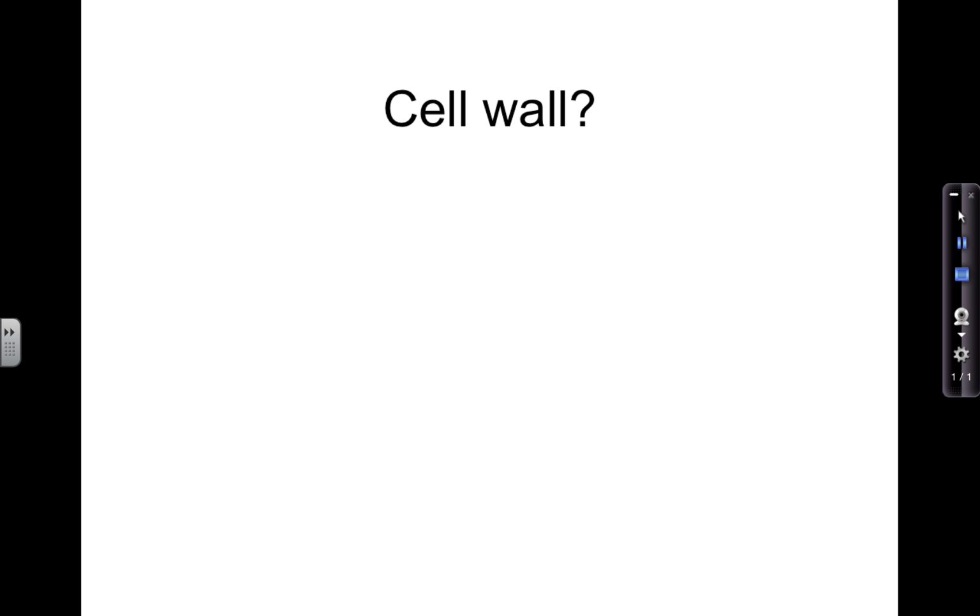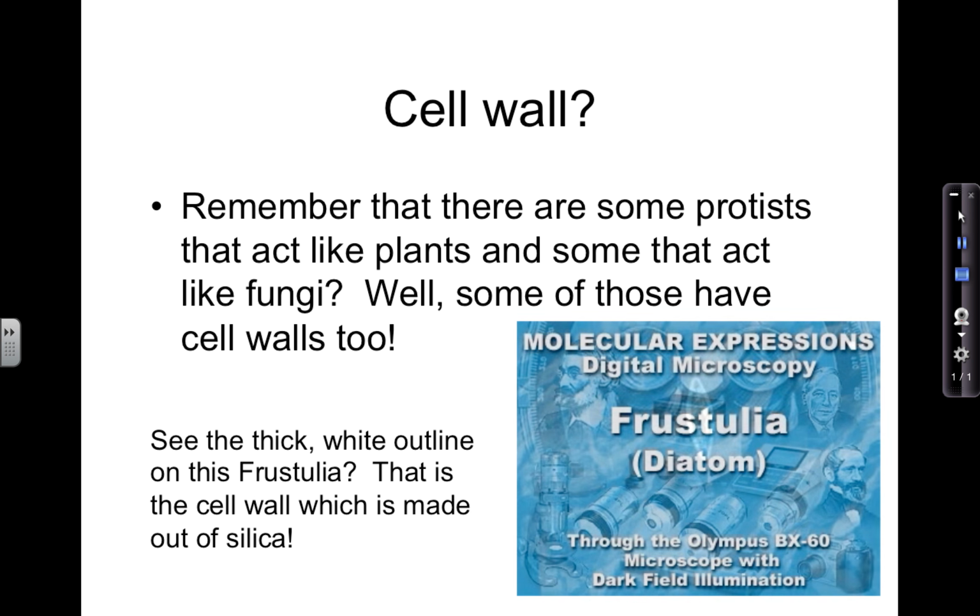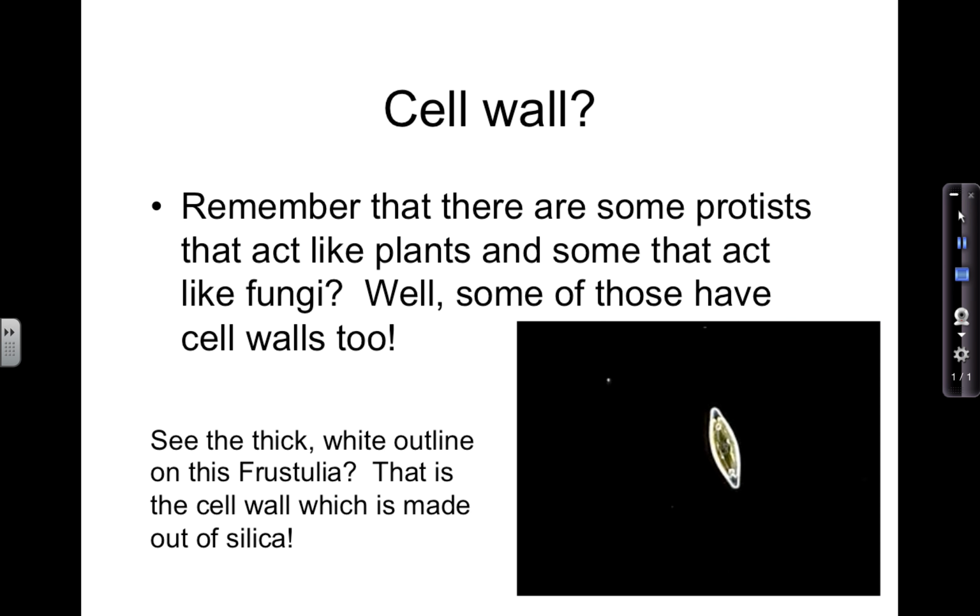Do they have a cell wall? Well, some do. If you look at this video, this one's called a Frostula. It has a glass-like cell wall around it. It's kind of that white outline. So some have cell walls, some don't. Animal-like ones tend to not have cell walls, whereas plant-like ones do.